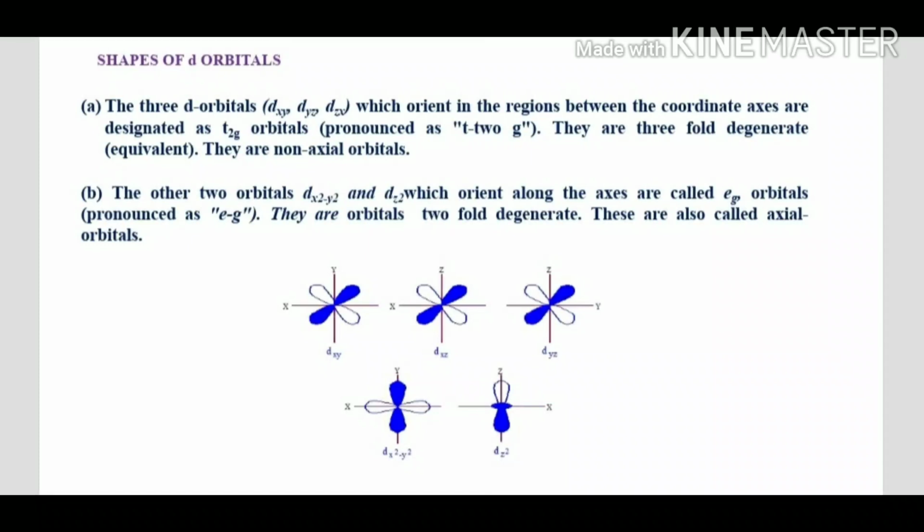The other 2 orbitals, dx squared minus y squared and dz squared, are oriented along the axes. They are collectively known as eg orbitals, and they are twofold degenerate. Degeneracy means equal energy. The eg orbitals are called axial orbitals, and the t2g orbitals are called non-axial orbitals. Because of this difference in orientation, the splitting takes place by the approach of the ligands towards the central metal ion.